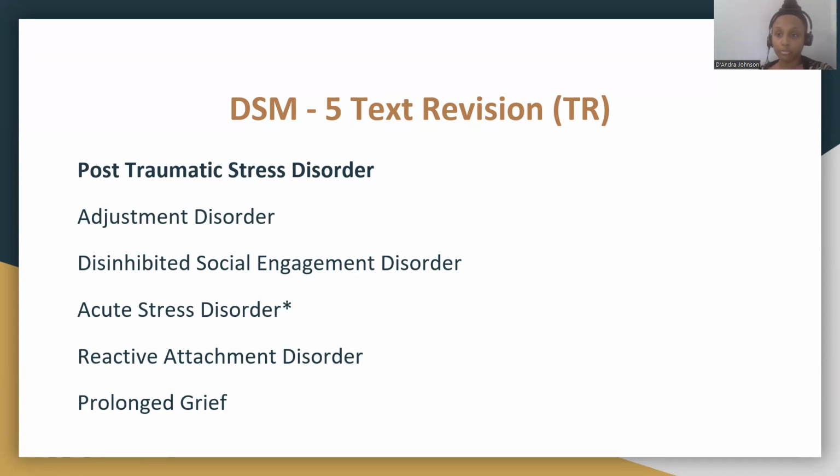Then we have prolonged grief. In the DSM, there is a timeline that they provide for children and adults, children 6 months, adults 12 months, where there is grief or grieving characteristics that are still present 12 months after someone has passed. And then also we have acute stress, which again is similar in criteria to post-traumatic stress disorder. Again, the duration is shorter than post-traumatic stress disorder, however.